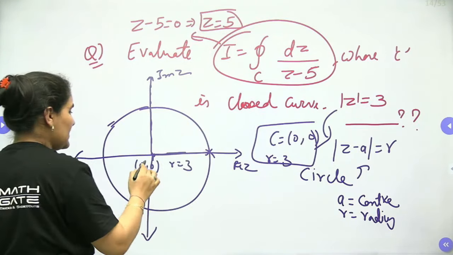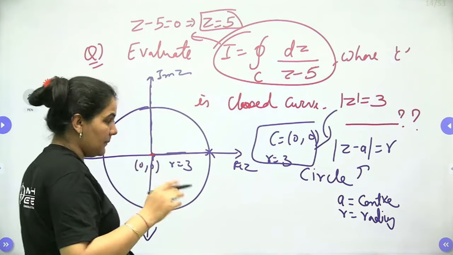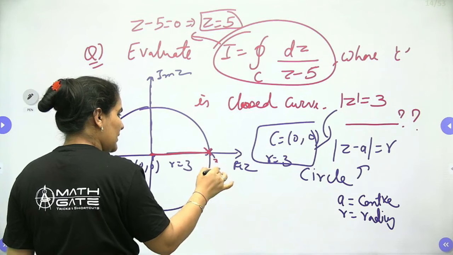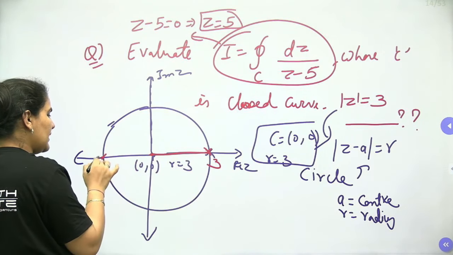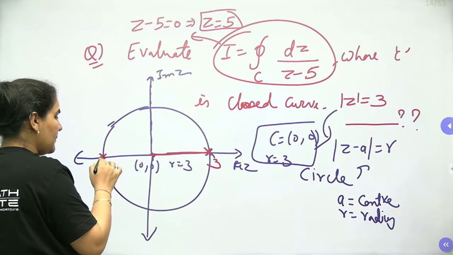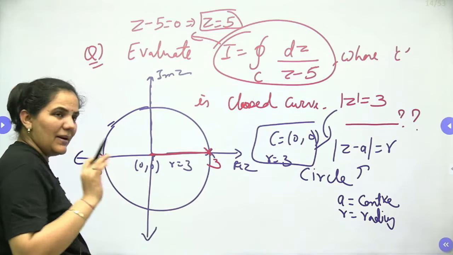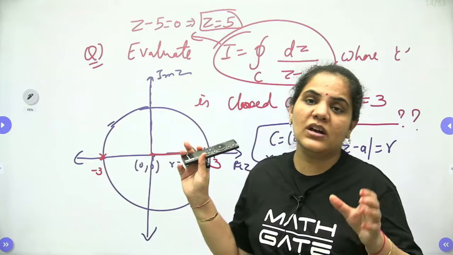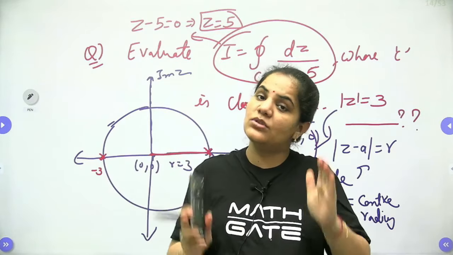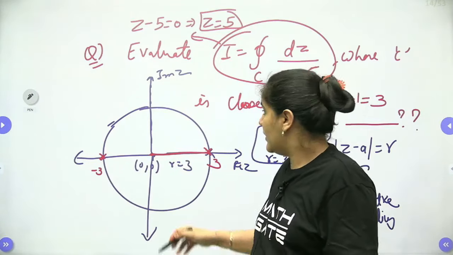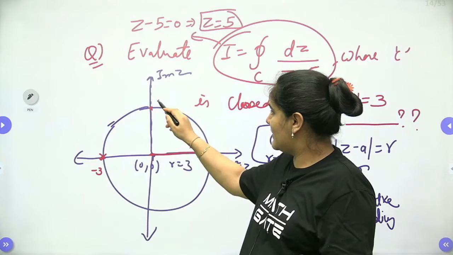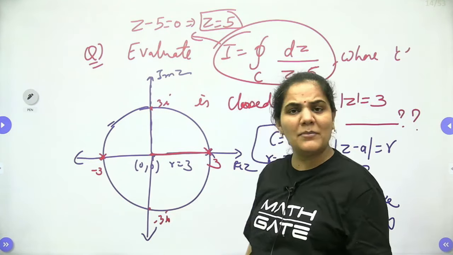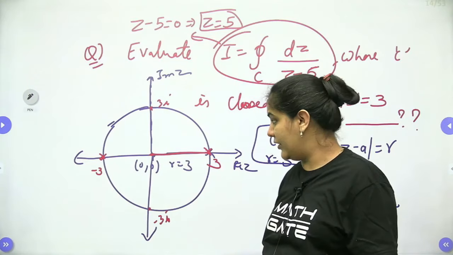Just look here: when r is equal to 3, the maximum value will be 3, and in the negative direction it will be minus 3. So minus 3 to 3 will be my range. The points for this closed curve will be between minus 3 and 3 on the real axis. On the imaginary axis it will be 3i, and on the negative imaginary axis it will be minus 3i.